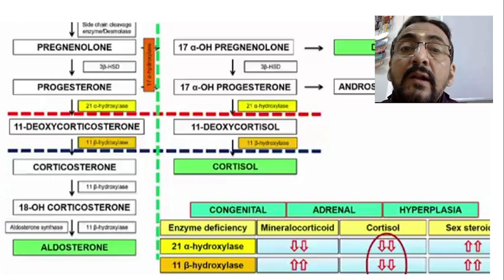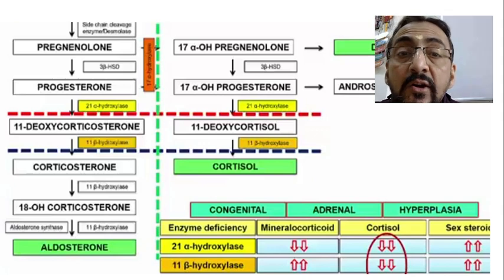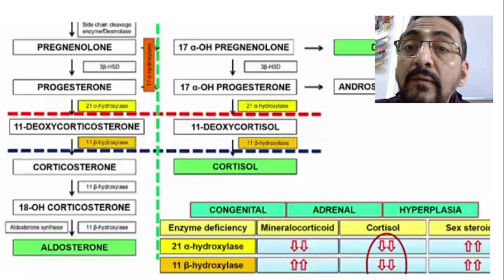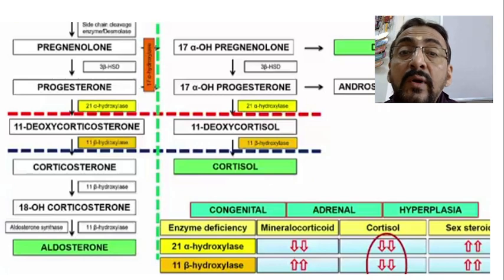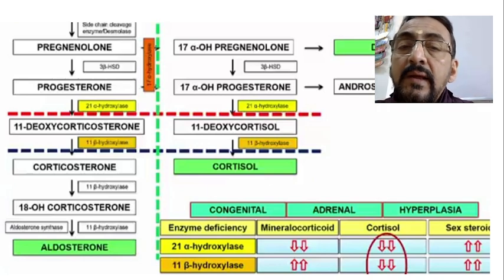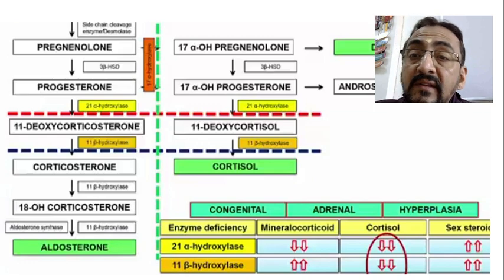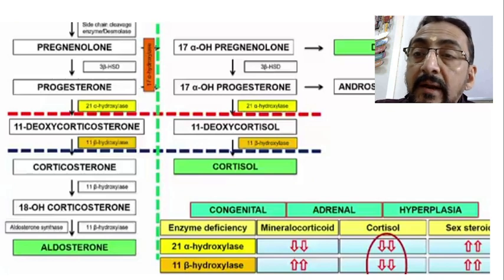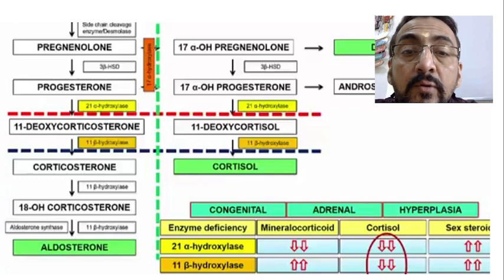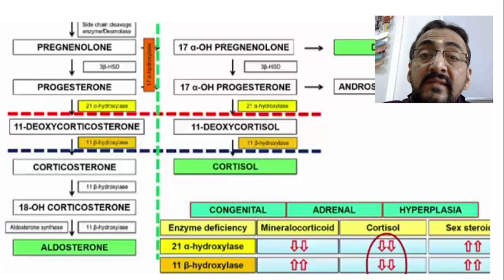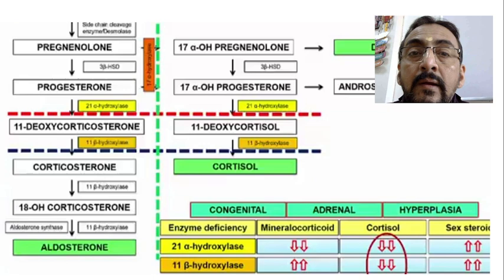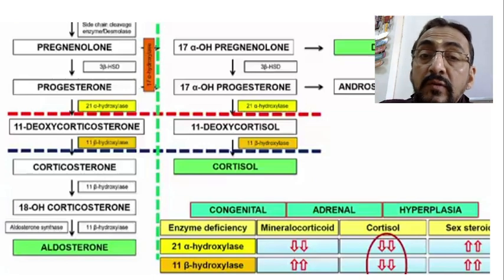Now this 17-alpha OH progesterone, when acted upon by another enzyme called 21-alpha hydroxylase, is converted into 11-deoxycortisol. This 11-deoxycortisol is again acted upon by an enzyme called 11-beta hydroxylase, just like in aldosterone. This converts 11-deoxycortisol into cortisol. So this is how cortisol is formed. I hope you are very clear.